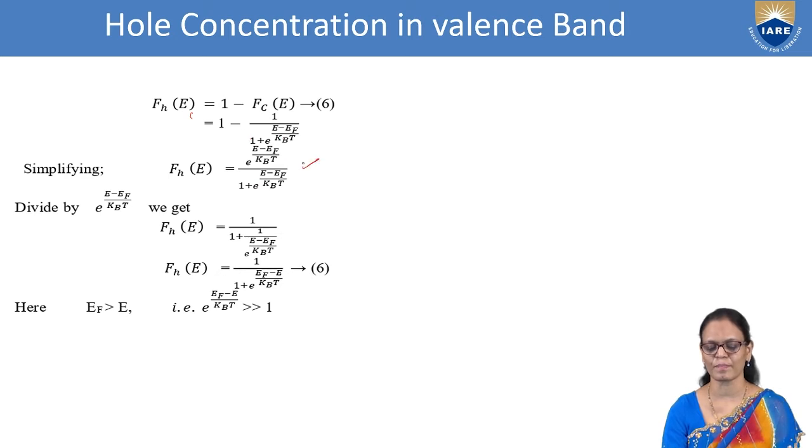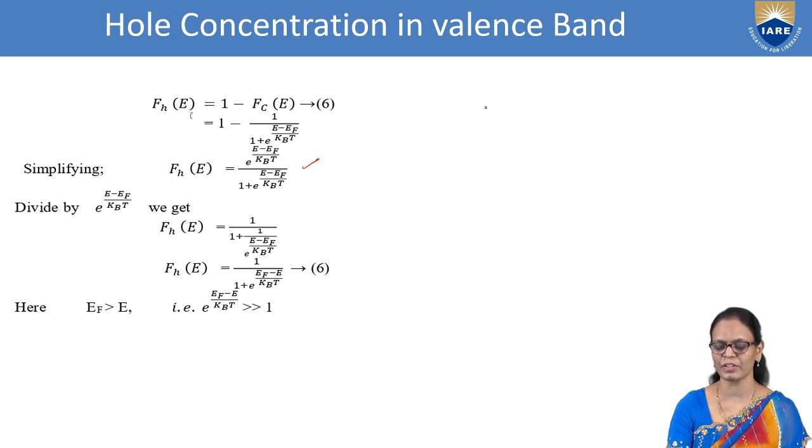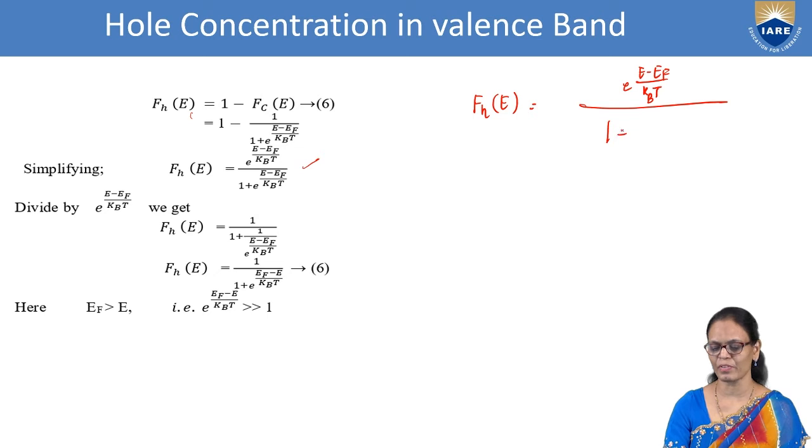We have got e power (E minus EF) by kBT in the numerator, and in the denominator 1 plus e power (E minus EF) by kBT.